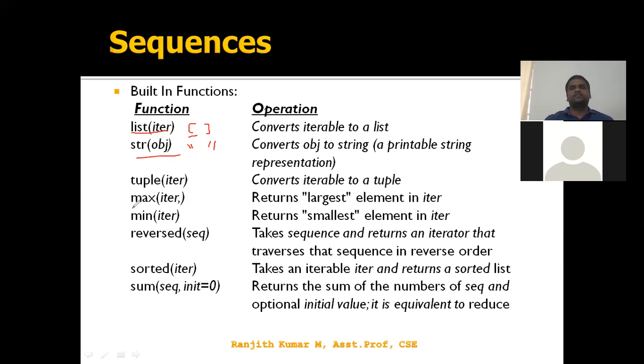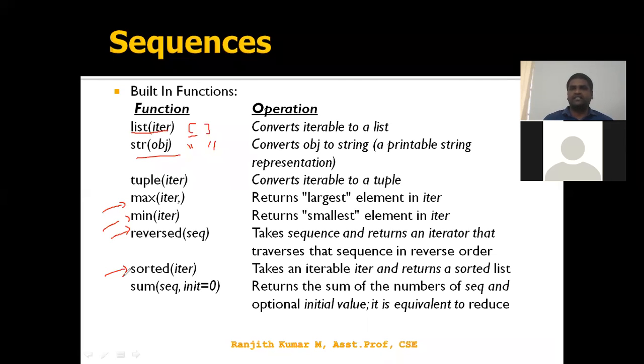These are the functions which return the maximum value and the minimum value of a given sequence. Reverse reverses your sequence, whatever sequence we have. Sorted sorts whatever sequence you give, in ascending or descending order.